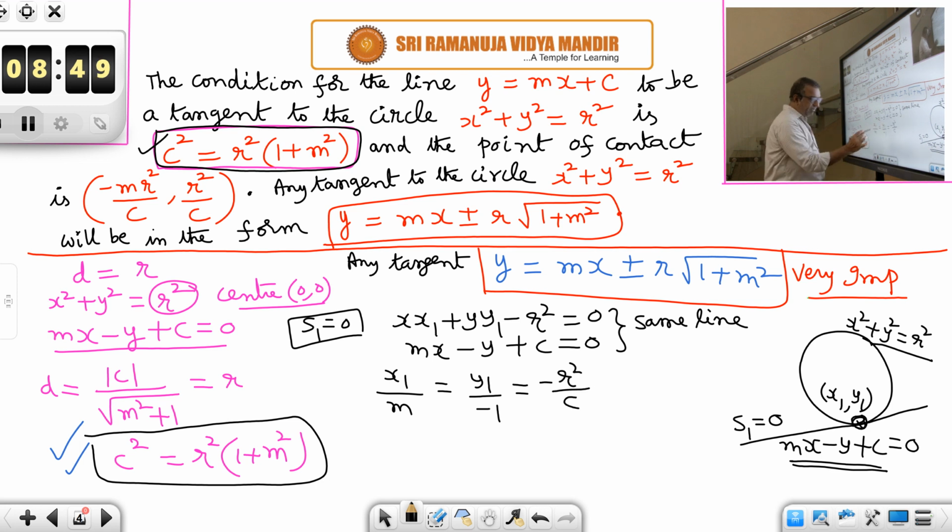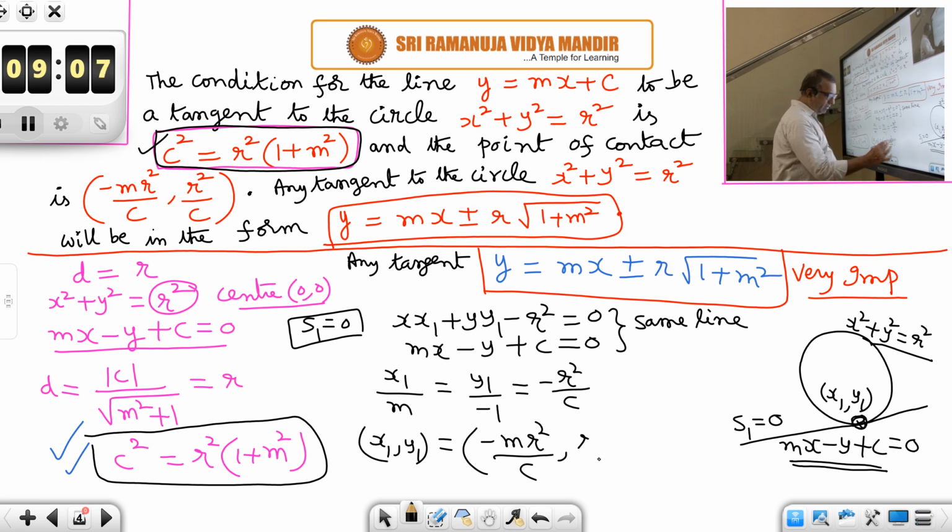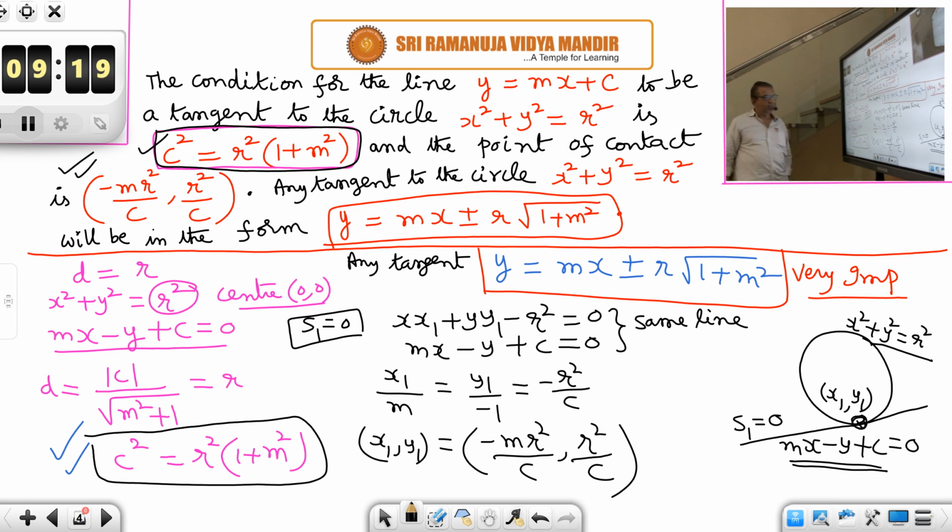From the first and the last, you get x1 is equal to minus m r square by c. From the second and third, if you cancel out the minus sign, you get y1 is equal to r square by c. Therefore, the point of contact is given by minus m r square by c, r square by c.